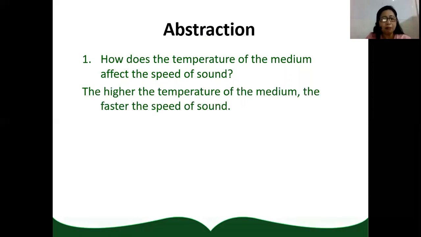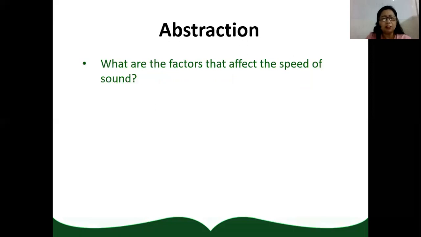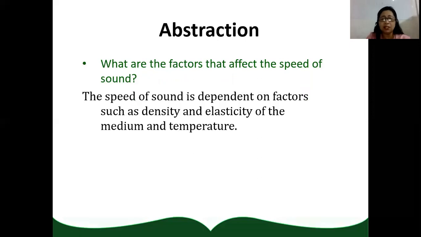The higher the temperature of the medium, the faster the speed of sound. They are directly related. What factors affect the speed of sound? The speed of sound is dependent on density, elasticity of the medium, and temperature.